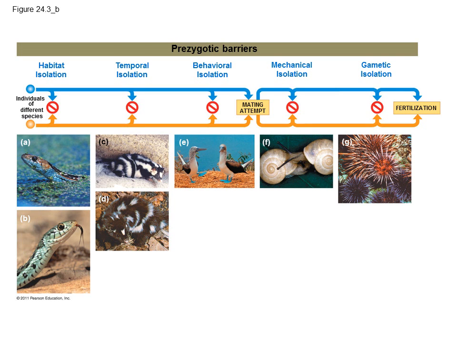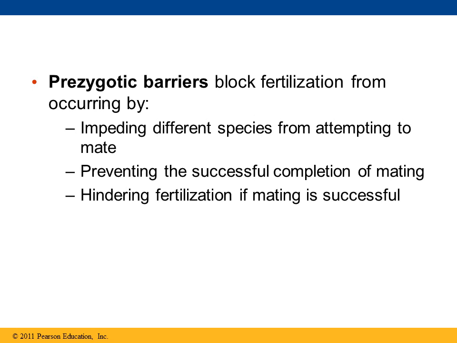So here are all examples of prezygotic barriers which prevent mating before a zygote can even be formed. Prezygotic barriers stop fertilization from occurring in different ways. First, the barriers prevent different species from attempting to mate. Next, the barriers can prevent the successful completion of mating. And last, the prezygotic barriers can hinder fertilization if the mating is successful. So let's go ahead and briefly talk about each example.